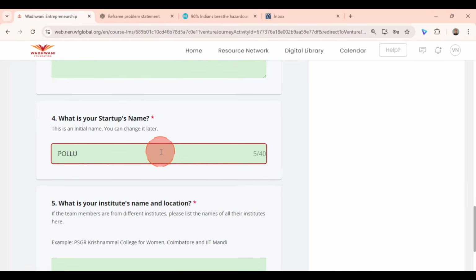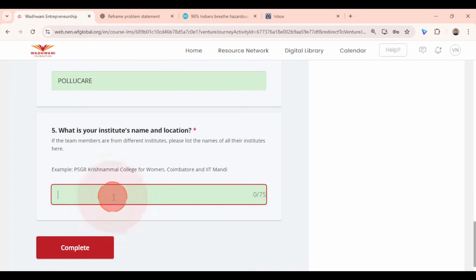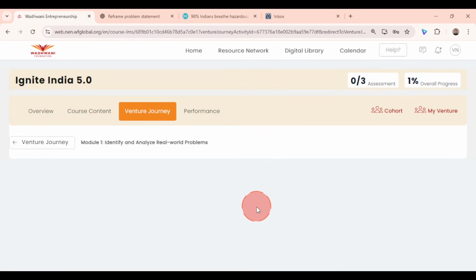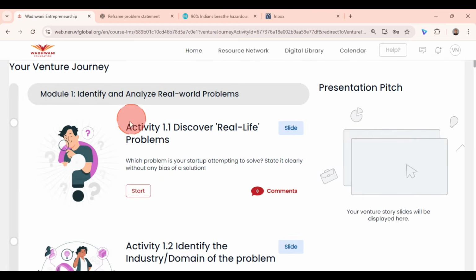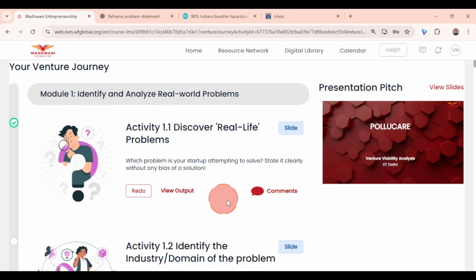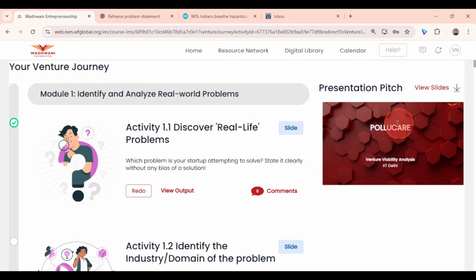What's your startup name? So I would like to give my startup name as Polycare, and what's your institution name? Whatever be your institution name, right? So let's say you are from IIT Delhi or whichever institute you are from, just mention that and complete it. Now, once you complete it, you can see once you have completed venture activity 1.1, your presentation pitch is also being prepared on the right side by the AI.